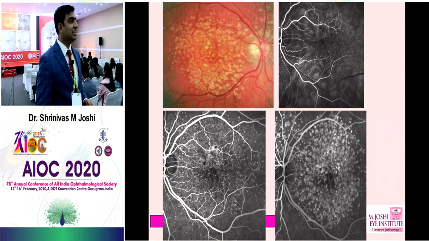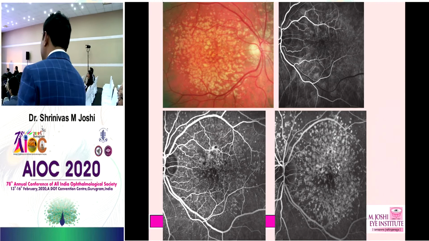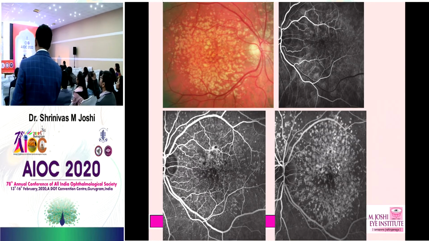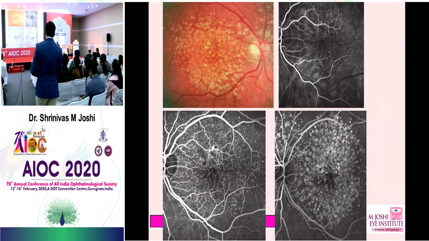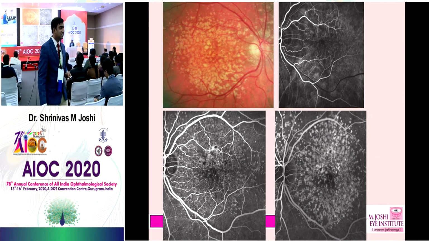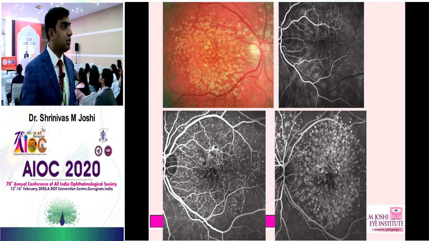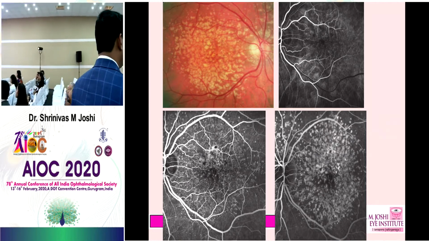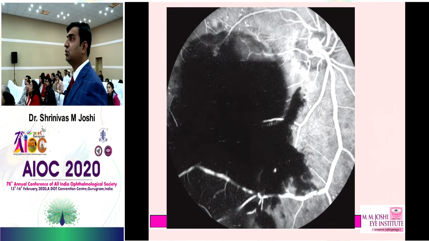Drusen. So you can see the staining in the late phase. Always see the vessels here, right? The arteries have gone out, there is no dye, the veins are almost going out, so it definitely indicates that it's a late phase of the angiogram, and you see multiple pinpoint hyperfluorescence. The clinical picture is also given, which is very conclusive of Drusen.